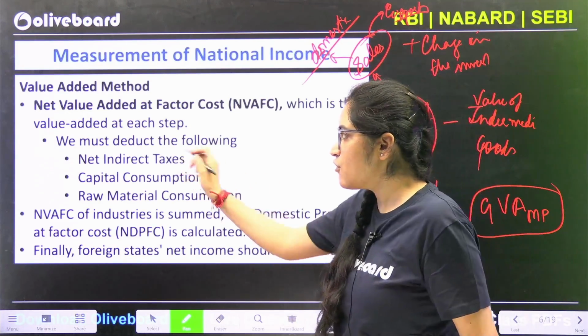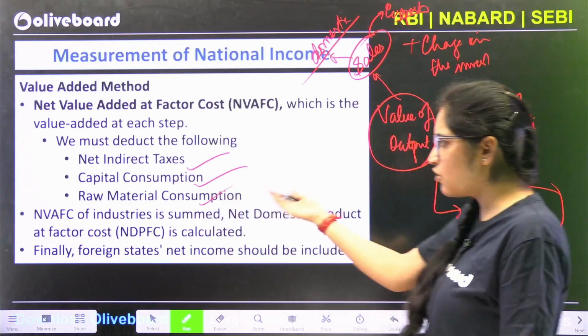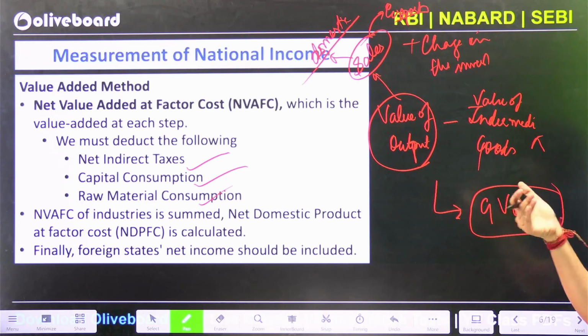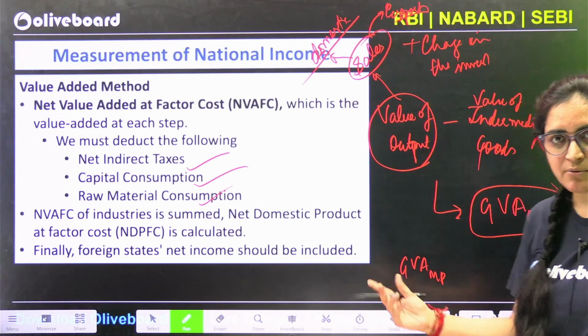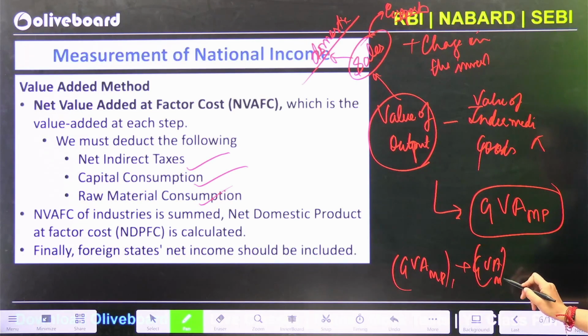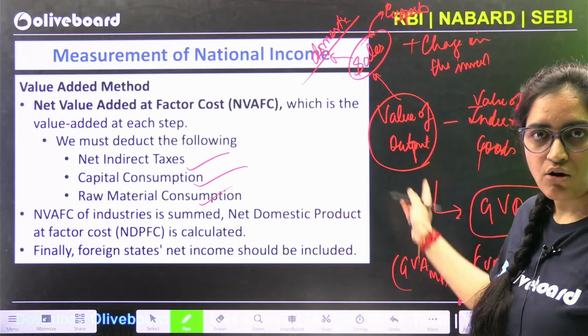We must deduct the following things if we are calculating GVA. What are they? Net indirect taxes, capital consumption, raw material or intermediate goods. So we are just going to subtract them, and we reach a number that is GVA, gross value added. Once we are able to calculate gross value added at market price for multiple segments, we are just going to add GVA from all the other segments. Let's say this was for sector number 1, this is for the agri sector, this might be for the automobile sector, and so forth, and we'll come to a number which is GDP at market prices. So that is how we calculate the value added method using all these things.